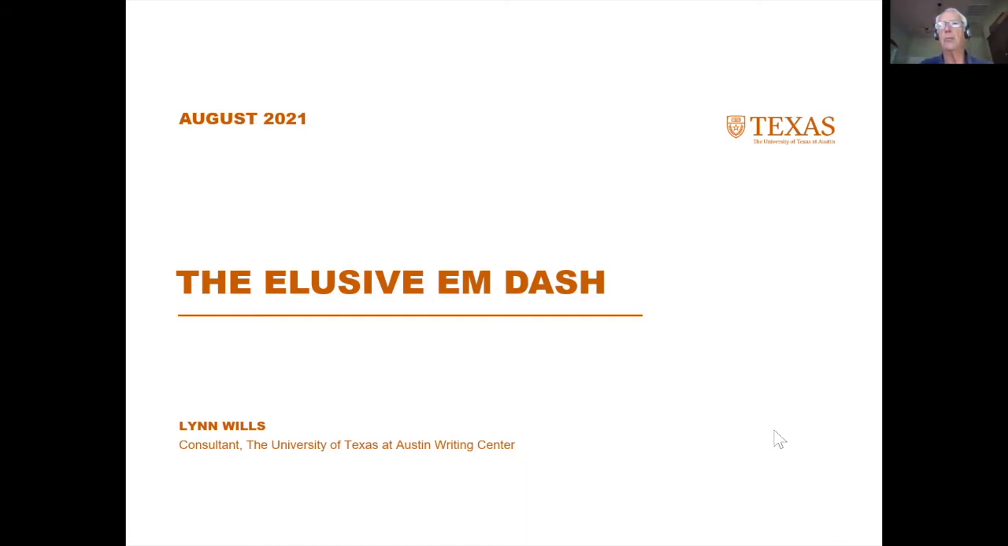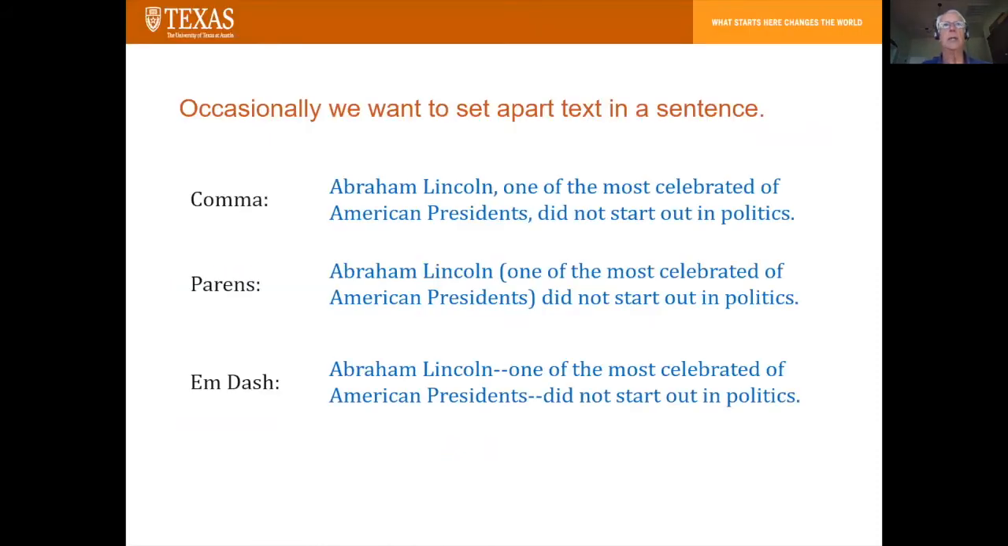There are times when we want to highlight a portion of a text and call it out to our reader. And we can do that in a couple of ways. First of all, we can use a comma. So: Abraham Lincoln, comma, one of the most celebrated of American presidents, comma, did not start out in politics. A second way to do that grammatically is to use parentheses. Abraham Lincoln, parentheses, one of the most celebrated of American presidents, parentheses, did not start out in politics.